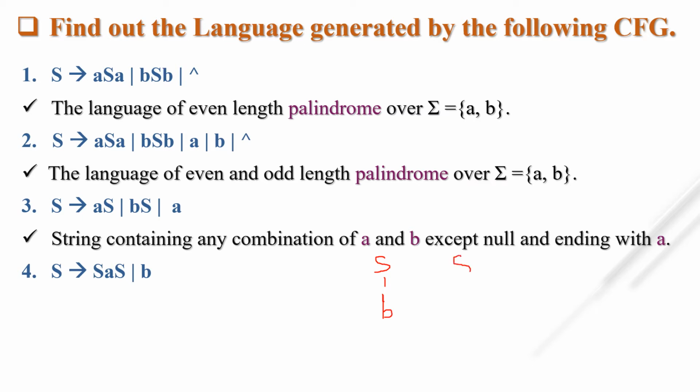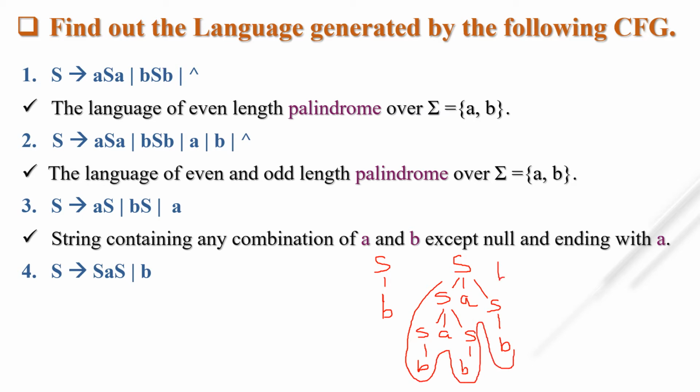Next I am taking S tends to SAS first. Once again I am taking S tends to SAS, and here I am taking only B. Here also I am taking only B. So which string is generated here? You have to scan from left: B, A, B, A, B. This string is generated from this grammar.